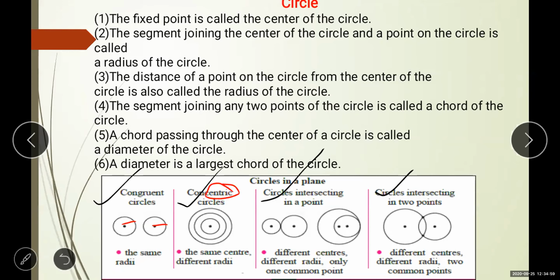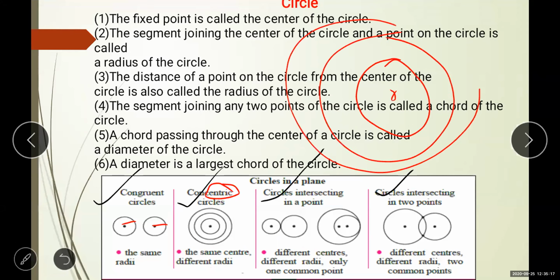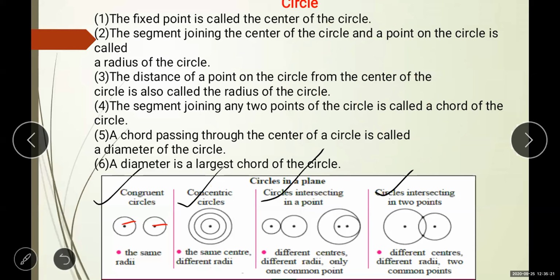The same center with different radii. These are the concentric circles. Putting one center, one point, take a radius of 2, take a radius of 4, take a radius of 6, like this. So this is called the concentric circles.